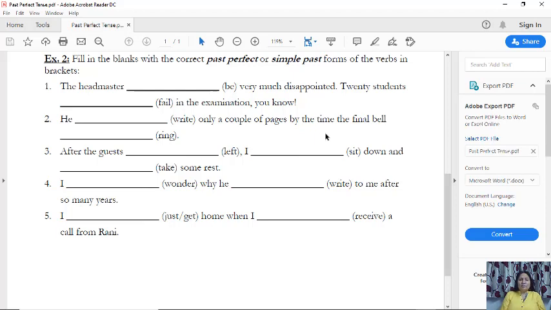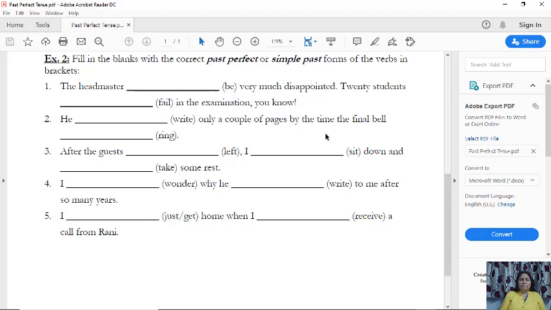The headmaster was very disappointed. 20 students had failed in the examination, you know. So one is simple past, other one is past perfect. The headmaster was very disappointed. 20 students had failed in the examination.